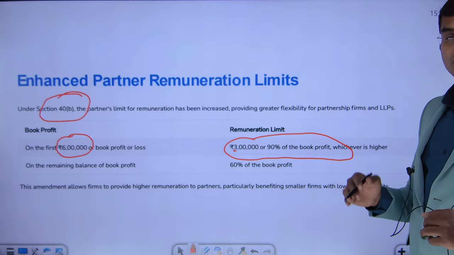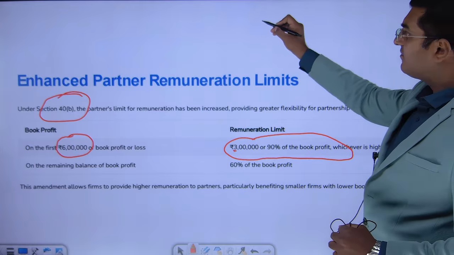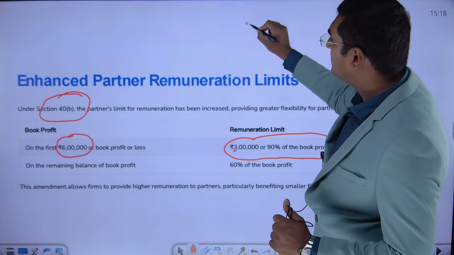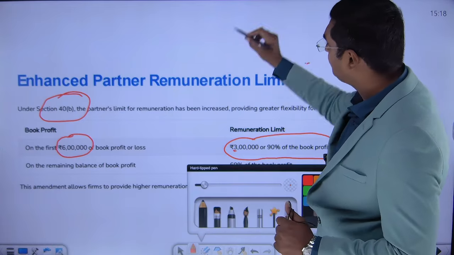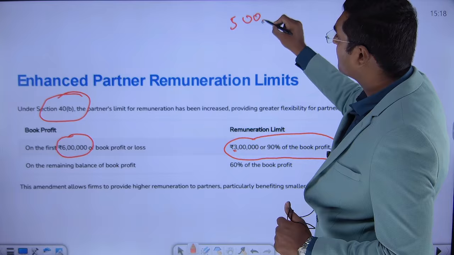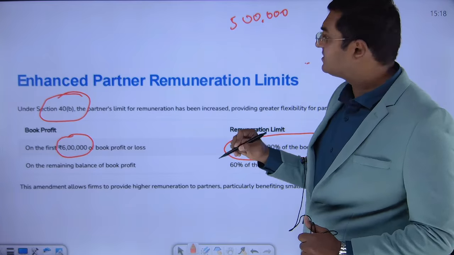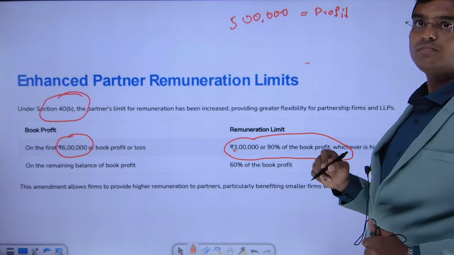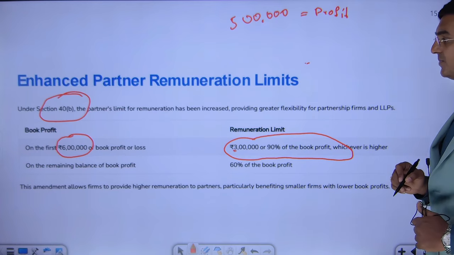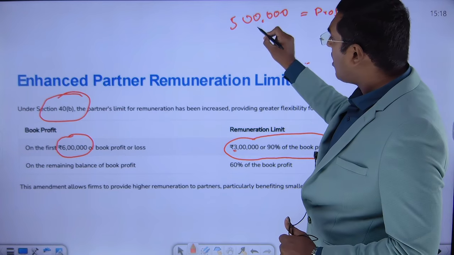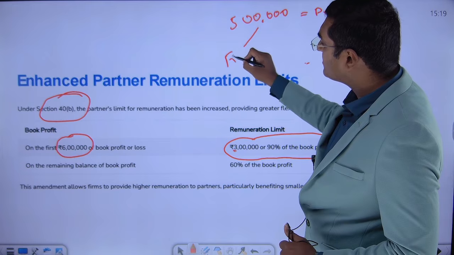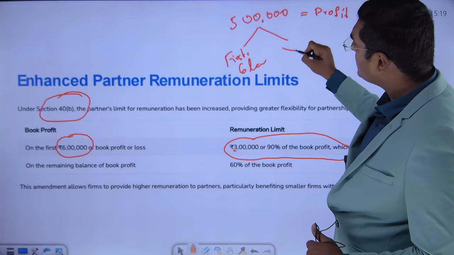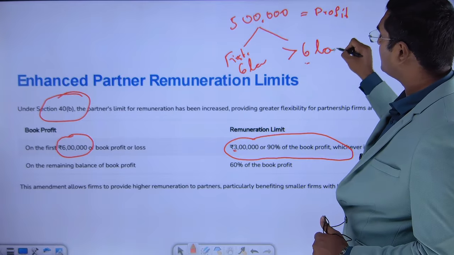Let me give you an example for this, friends, so that you will understand better. Let us say the book profit, the profit of the partnership firm, is 5 lakh rupees. Of this profit, you split it into two parts. That is, the first 6 lakh rupees, and then beyond 6 lakhs, or more than 6 lakh rupees.